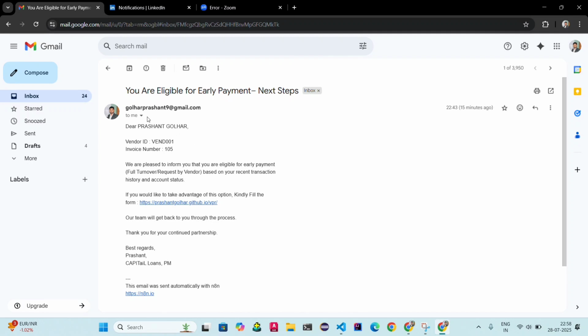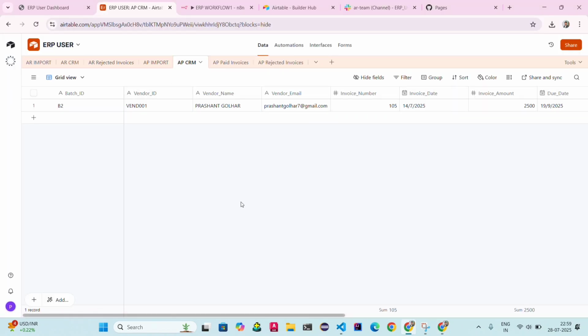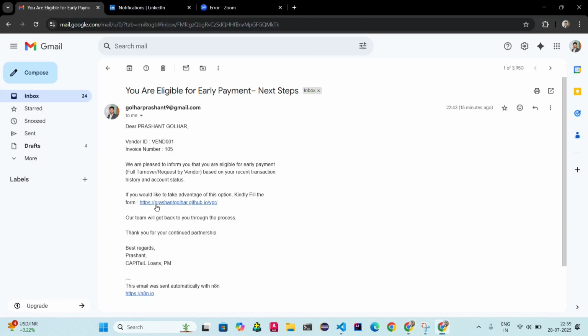Now I open my mail: you are eligible for early payments. So invoice number 105 is eligible, and the vendor ID is also mentioned. I click on it and first check whether this invoice is correct or not. You can see invoice number 105 is eligible. We are pleased to inform you that you are eligible for early payments for full turnover requested by the vendor, based on your recent transaction history and account status. If you would like to take advantage of this option, kindly fill the form.